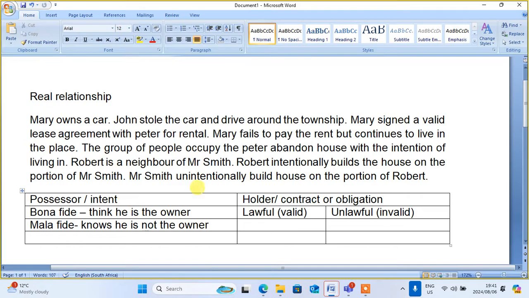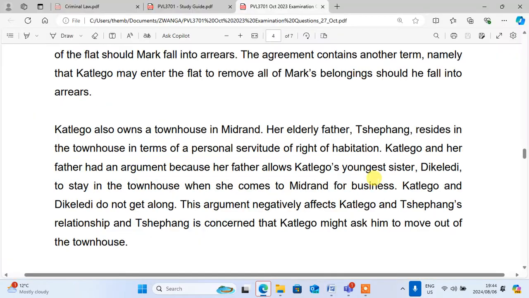But we check the intent of the person. He was intentional, he was unintentional. Therefore, it's the two things that we check: intentional, unintentional. Bona fide, mala fide. And then let me try to show you one of the questions that came to the examination about the real relationship. Change the screen now.